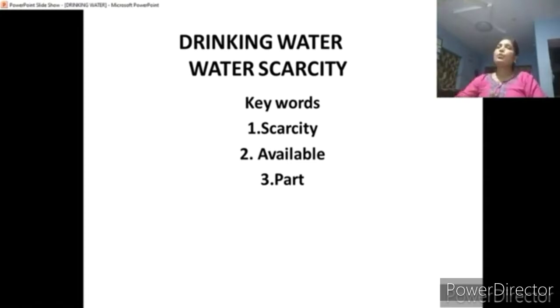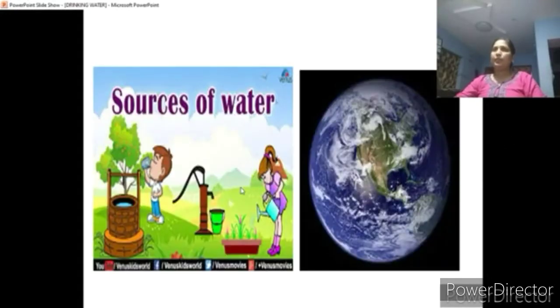Actually, what are the different sources of water? From where are we getting the water? This you already know, and before classes you learned this. The sources of water: mainly we get water from rain, by digging wells, from bore wells and from taps. These are the different sources. We are even getting water from canals, rivers, oceans and seas, right? So these are the different sources of water.